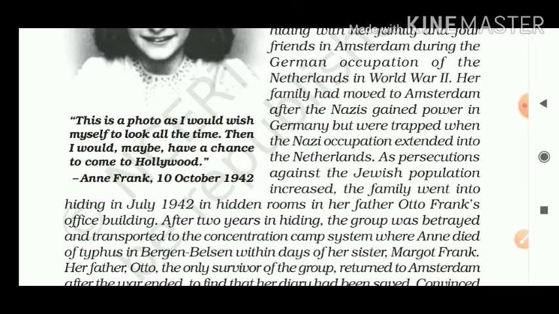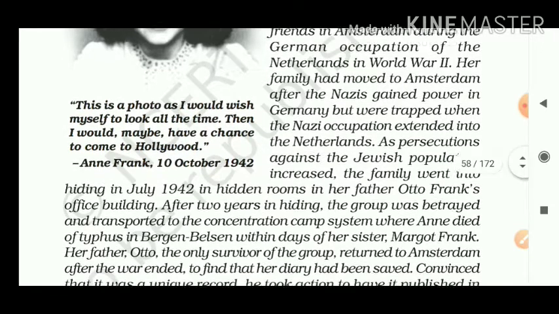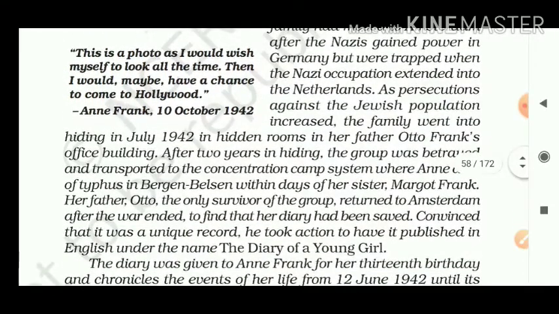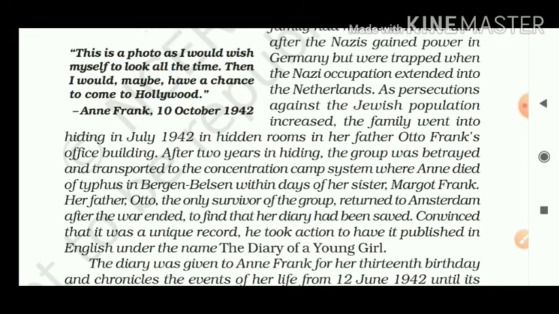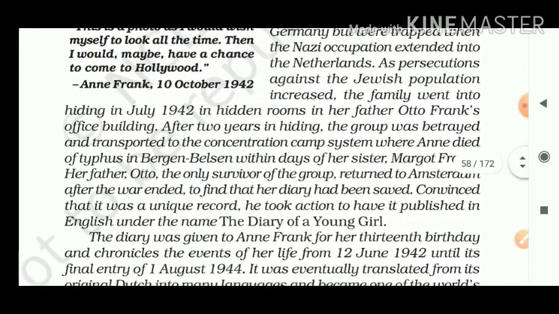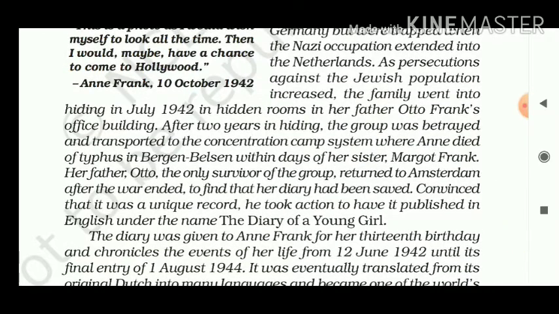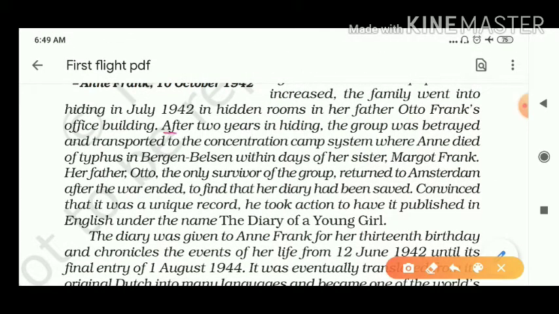So they were ready to hide themselves in Otto Frank's office building. People would not be ready to live their lives in an office building, but they started. After 2 years in hiding in the office, see here, after 2 years, it's not a small span of time.